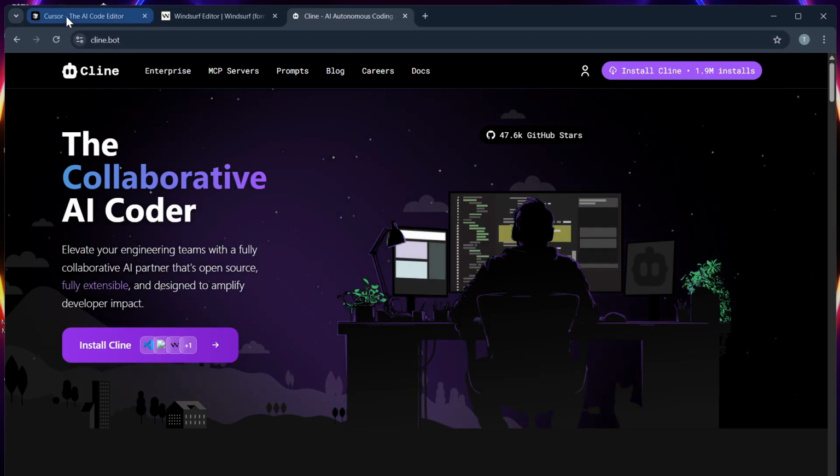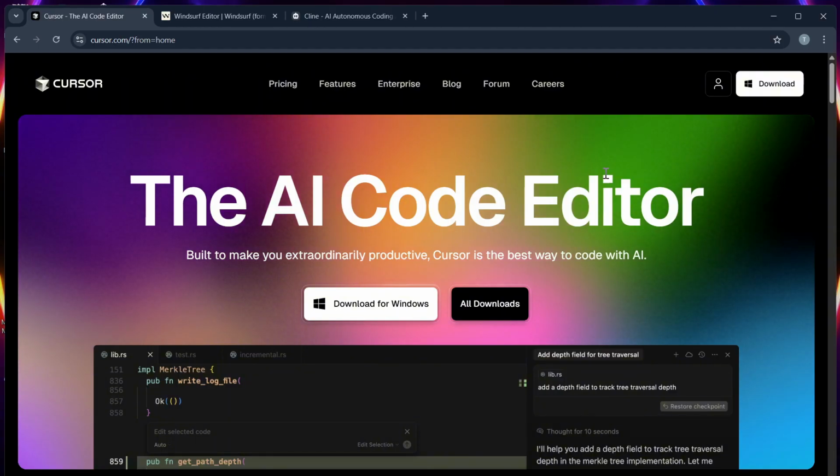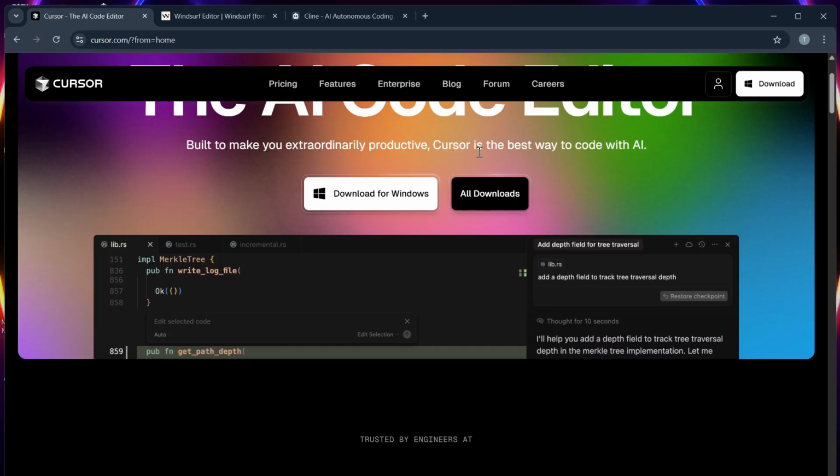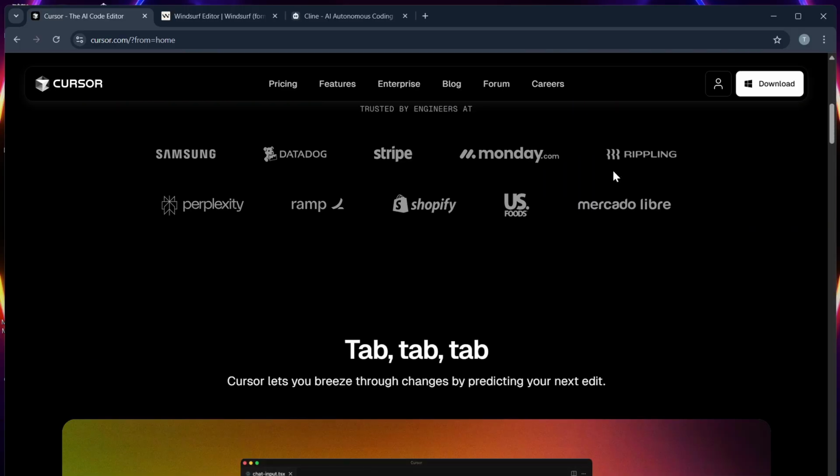So let's start with Cursor. It is a next-gen coding IDE built with AI capabilities at its core. Cursor helps you write, debug, refactor, and navigate code bases with support for GitHub Copilot and GPT-4.